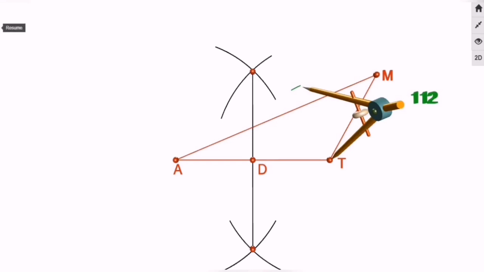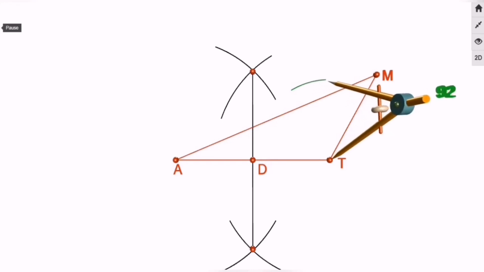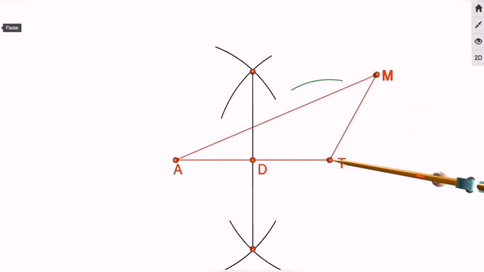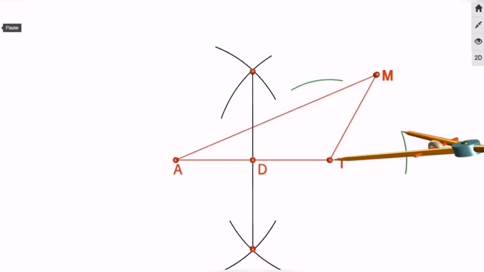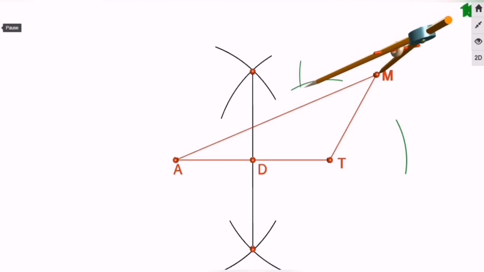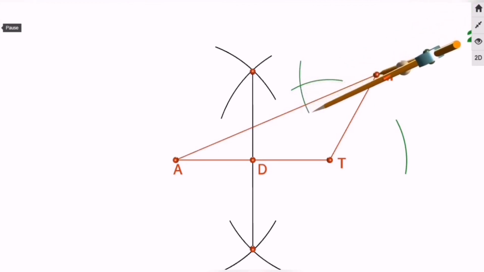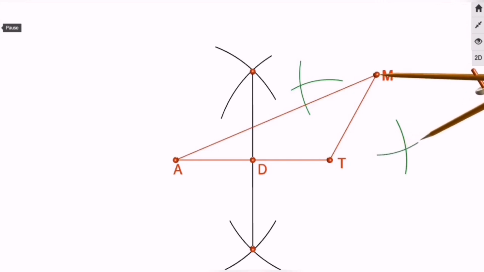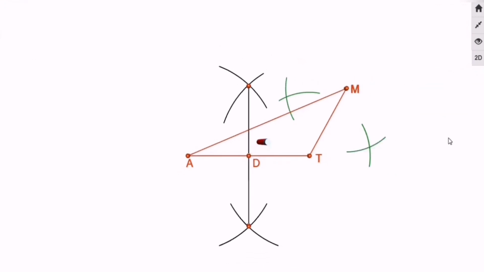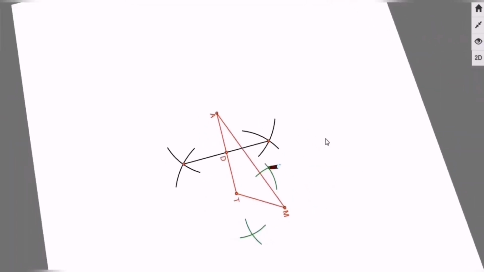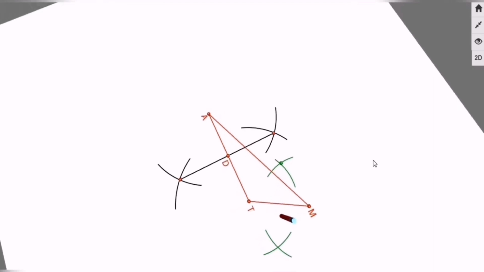The distance is taken. When the distance is taken, we have to draw arcs on the 2 sections of the side, that is above and below, or on the left and right side of it. Over here on the right side and left side, arcs are done with the help of point T. Now at point M, we have to keep the rounded metal tip and draw arcs which will intersect the previously made arcs, and their intersection is the key point for us to locate the midpoint. Yes, so here is the intersection of them, right?